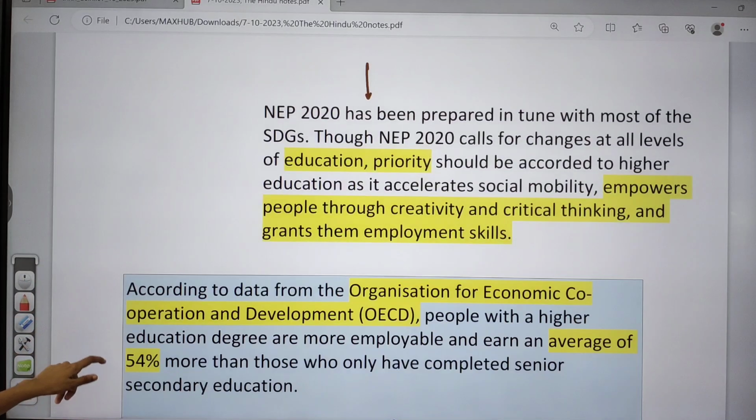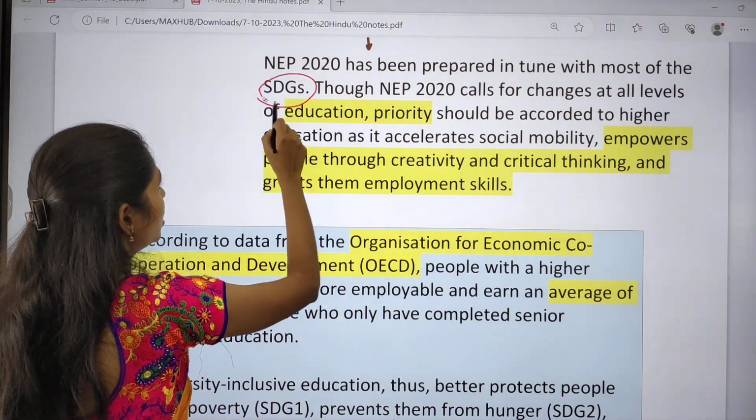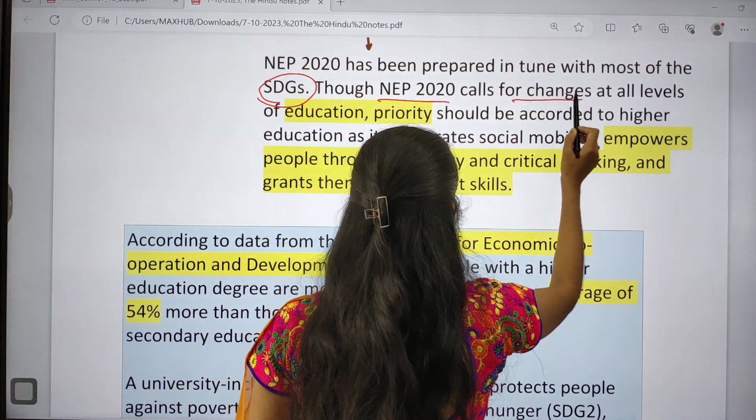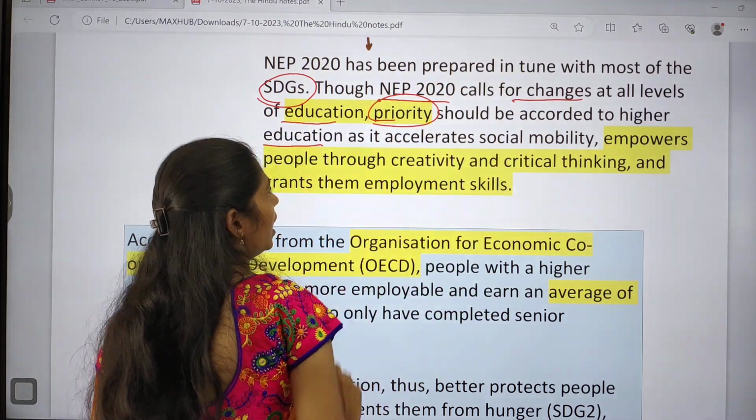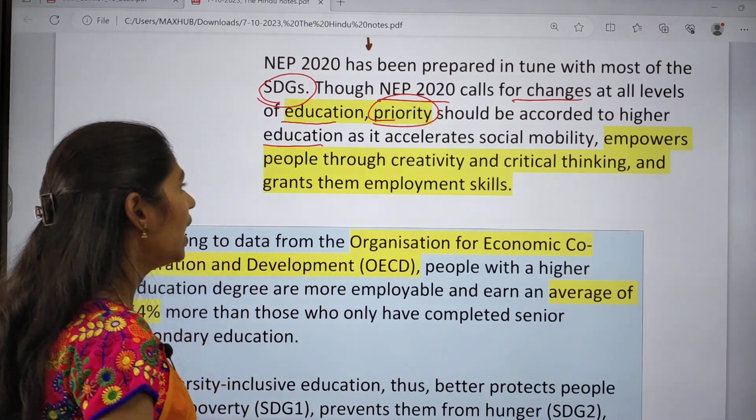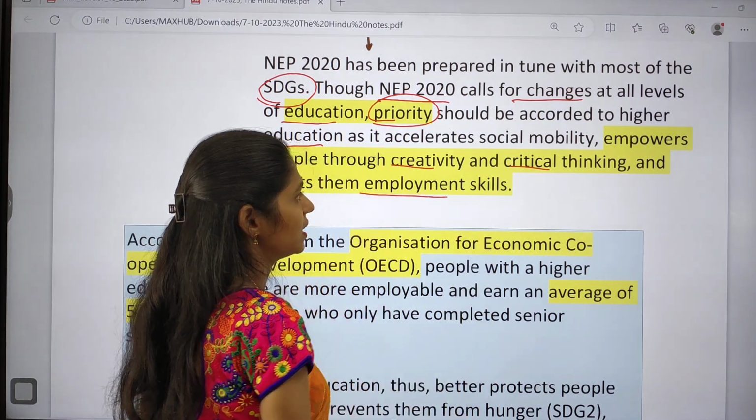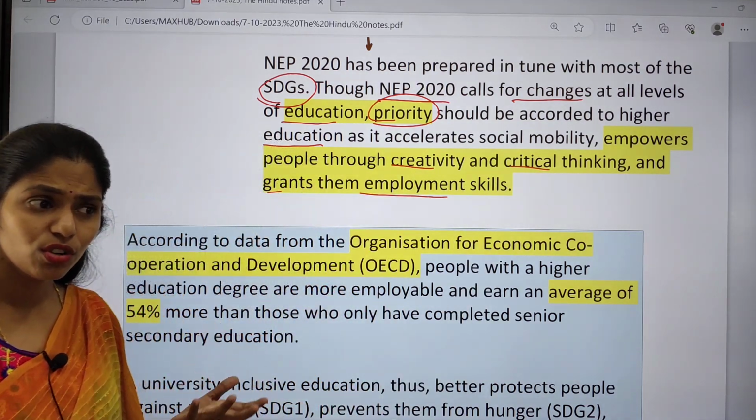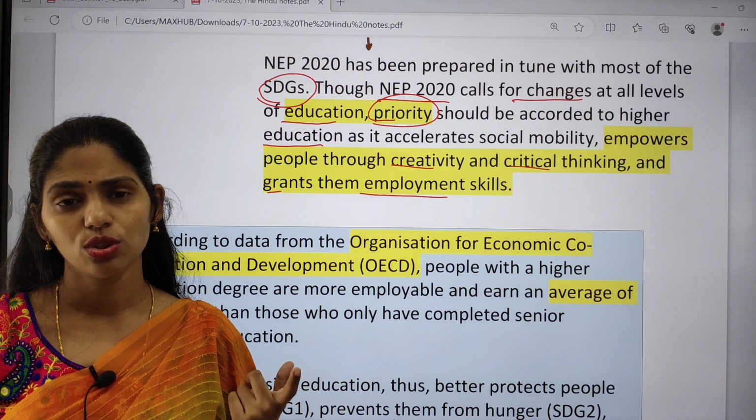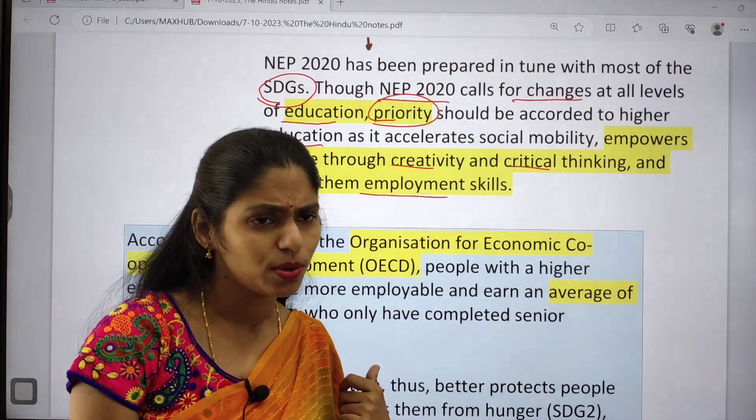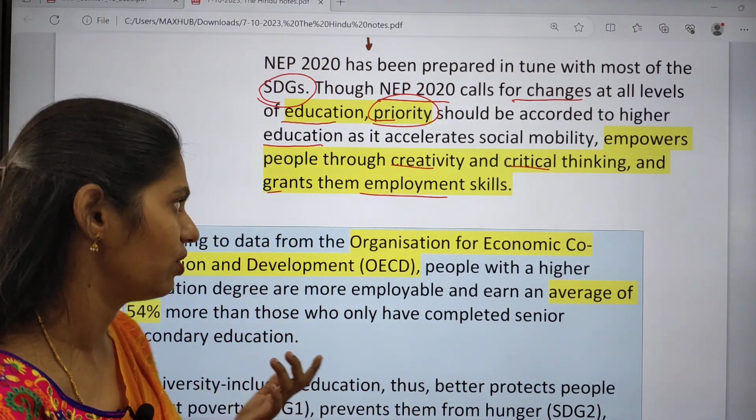Next, NEP 2020 has been prepared in tune with most of the SDGs. NEP 2020 calls for changes at all levels of education, and we are giving priority to higher education. We are also focusing on social mobility, and empowering people through creativity, critical thinking and employment skills. Whenever we promote higher education, that leads to employment generation and skill building, so that people get good salaries. Because of this good income, it will be helpful for the eradication of poverty, hunger, etc.